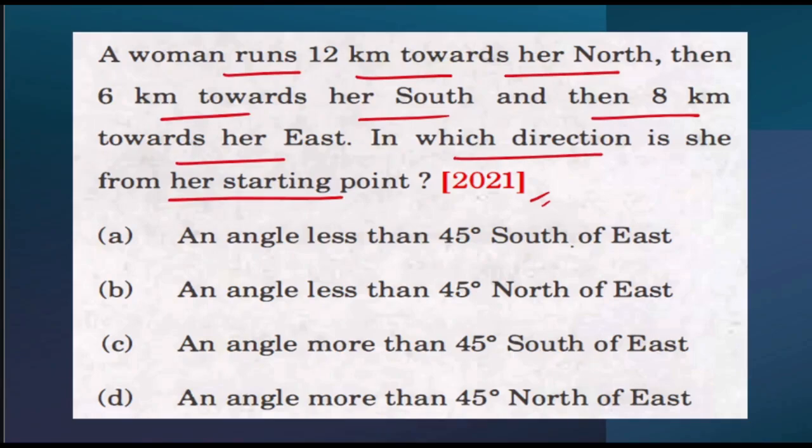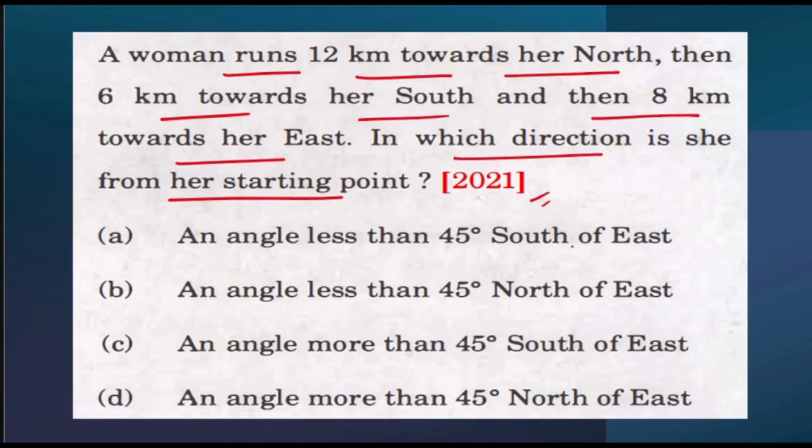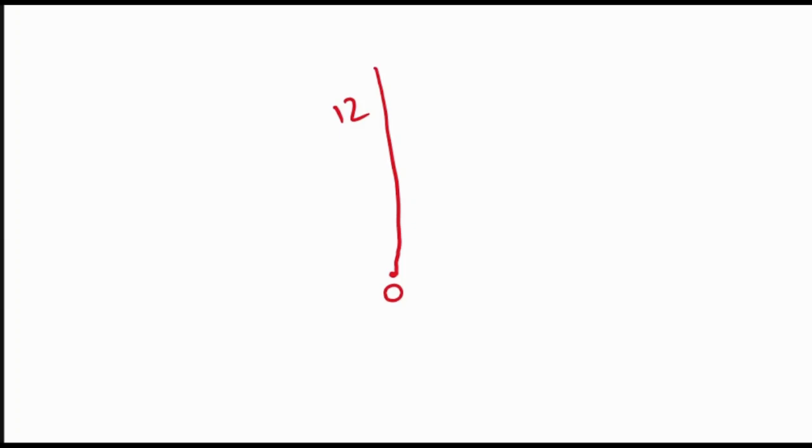First of all, what they have said is that a woman runs 12 kilometers towards the north. Let's suppose the initial position of the woman is at this point. Now she is moving 12 kilometers towards north. So this is 12. Next, what they have said is that then 6 kilometers towards her south. Now again she is coming back 6 kilometers towards her south.